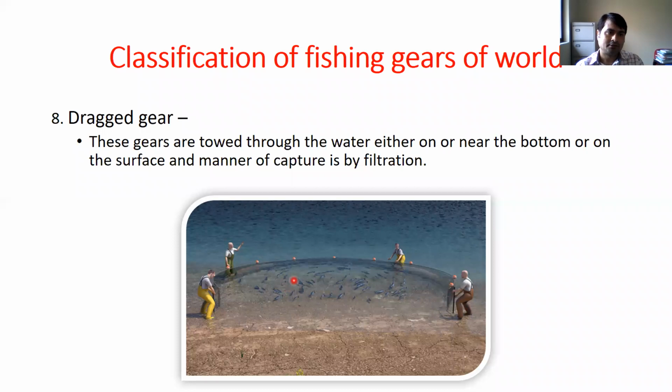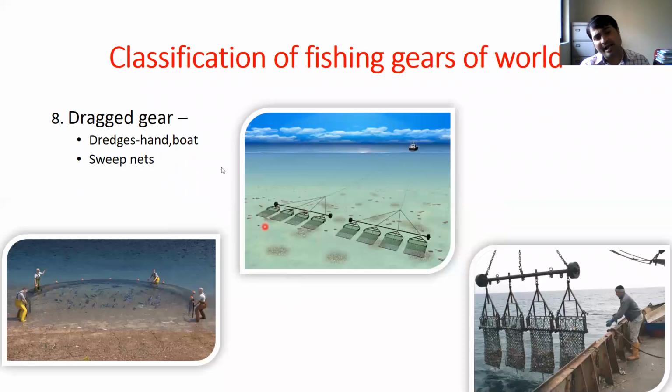Water will be filtered, and whatever fish are there will be captured. Okay. Another dragged gear example is dredges. What are dredges? Basically we operate at the bottom. If you want to catch bottom dwelling organisms, then we have to use a dredger. Dredges are of two kinds: one is hand operated, another is boat operated. But basically we use boat operated dredges because we require power.